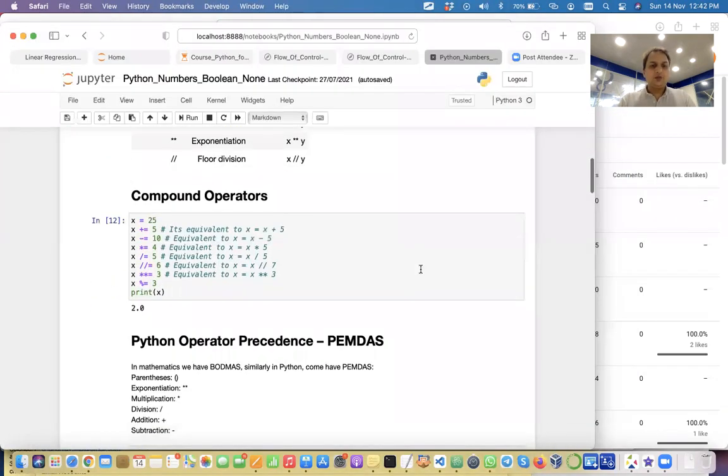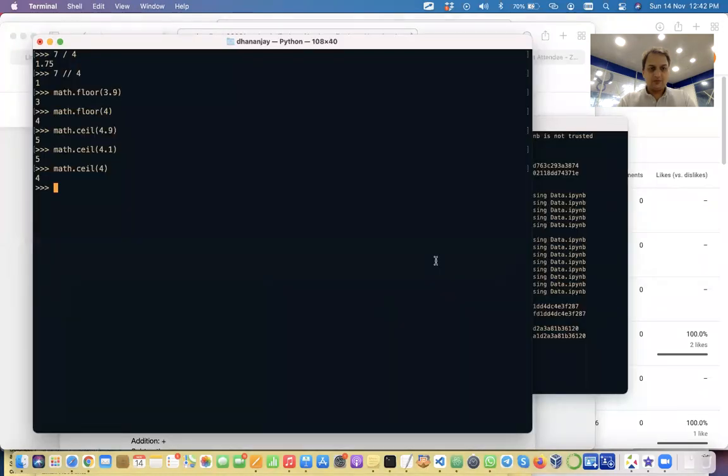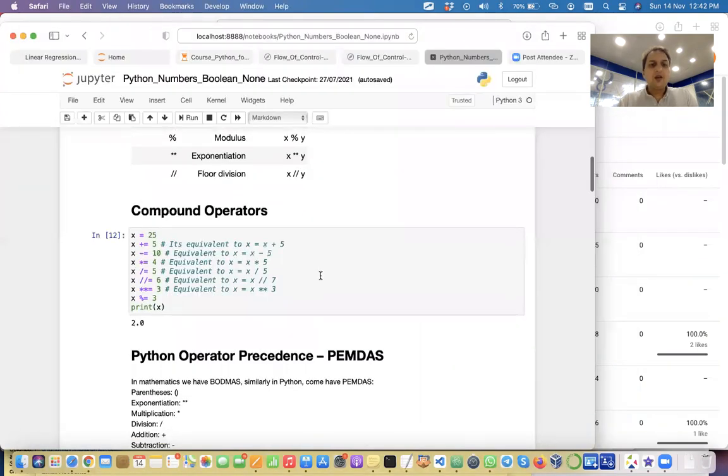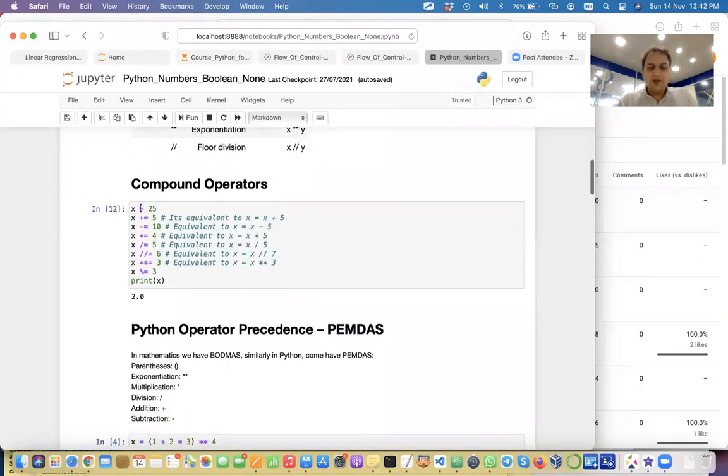Now, what is the symbol for ceil division? No, we don't have any symbol for ceil, like we don't have an arithmetic operator. You will have to use the ceil function. Okay. Now, compound operators, we have done compound operators, maybe not.